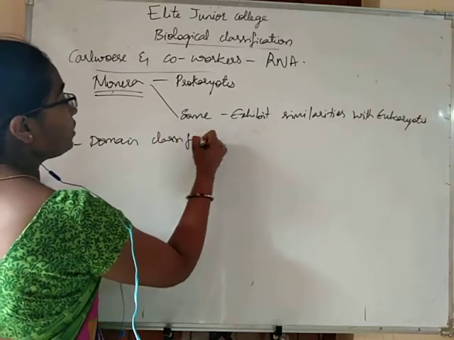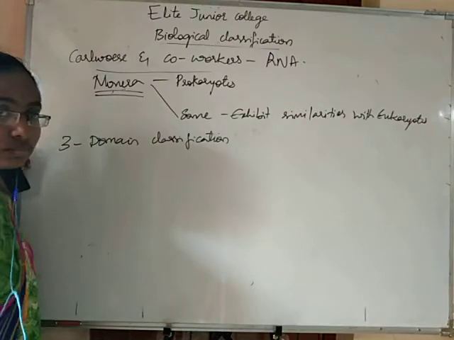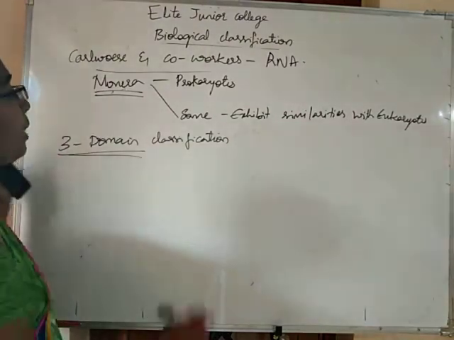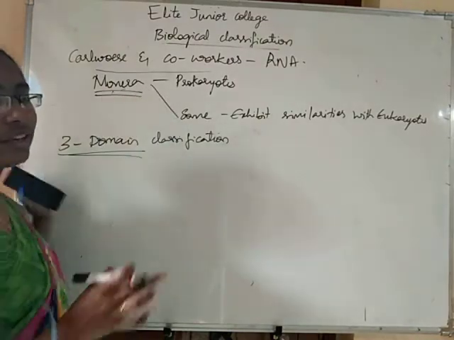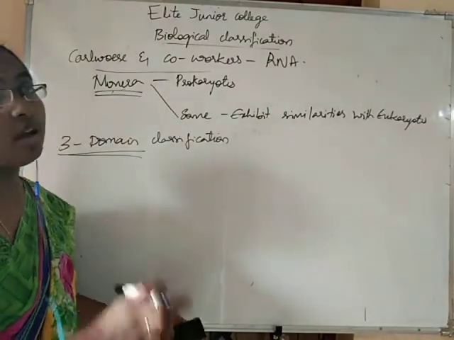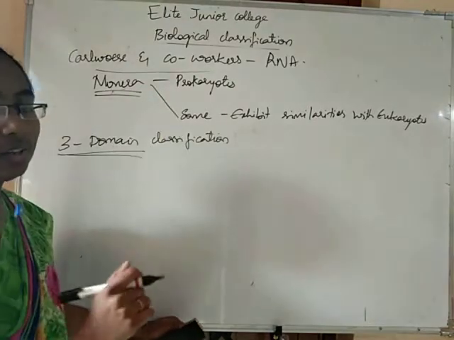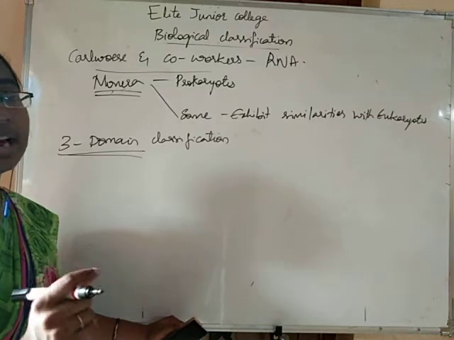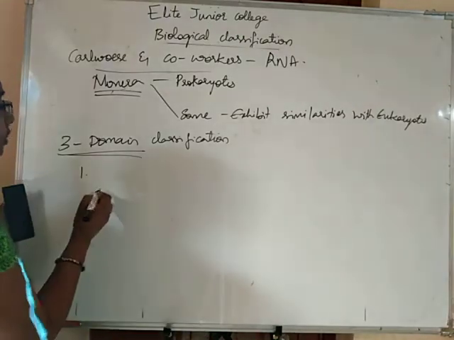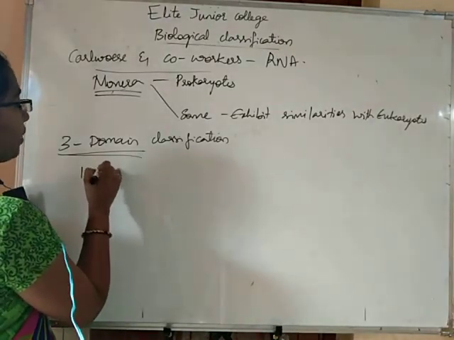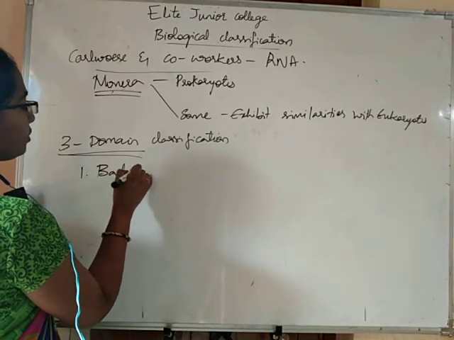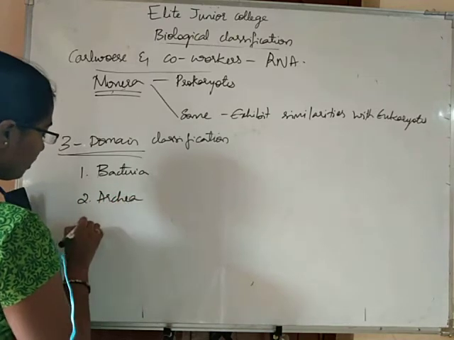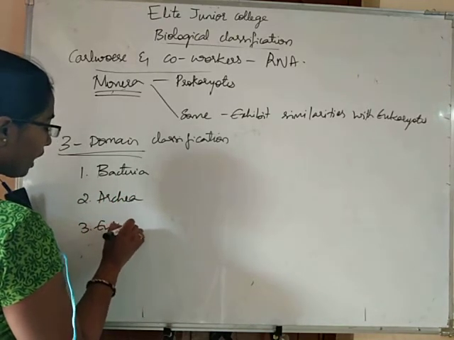They introduced a 3-domain classification in which there are 3 domains. All the 5 kingdoms of R.H. Whittaker are as usual, but the kingdom Monera is divided into 2 parts, and each part of kingdom Monera is now a domain. Let us see what those 3 domains are. The first domain is bacteria, the second domain is archaea, third domain is eukarya.